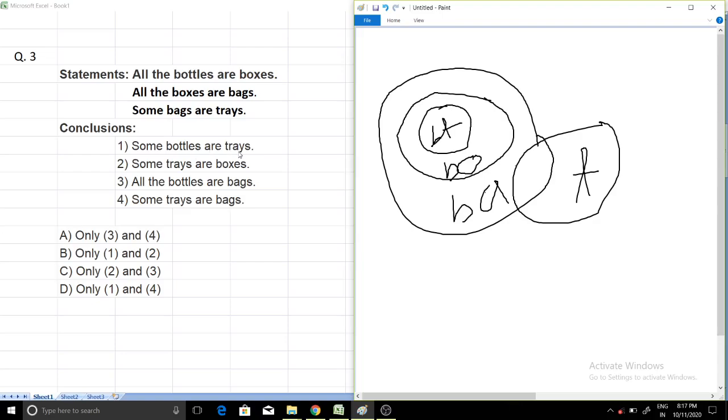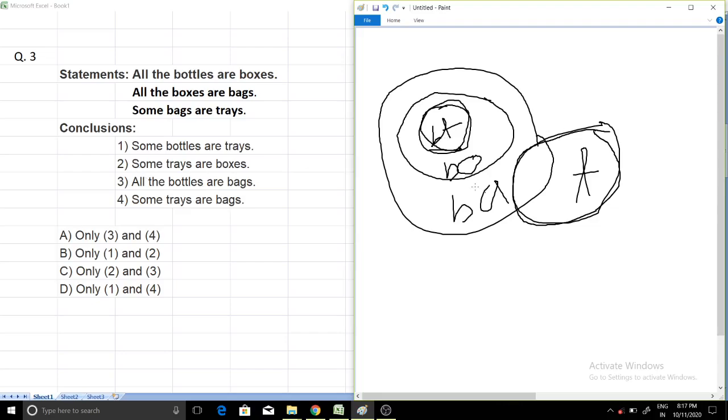Now this is the diagram and we can see the conclusion. So, some bottles are tray. Is it true? Bottle is here, this part. Some bottles are tray, is it true? No. Bottle is here and tray is here. There is no intersection between both. So this statement is false.